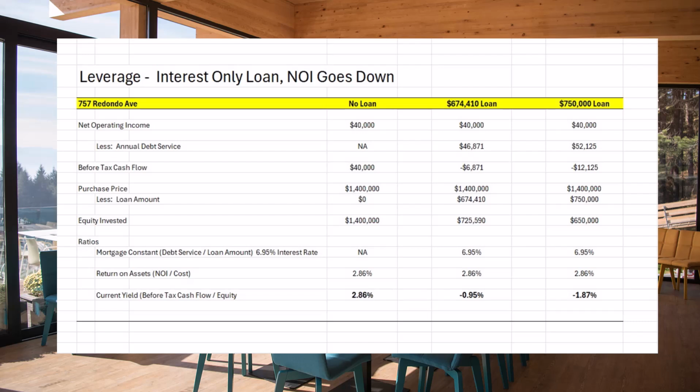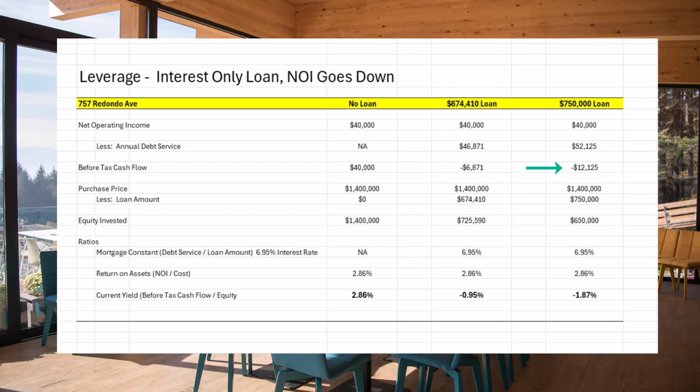One more loan. This is a loan where we increased the loan amount while the net operating income went down. The debt service on that loan is $52,125. There is a negative before-tax cash flow of $12,125.